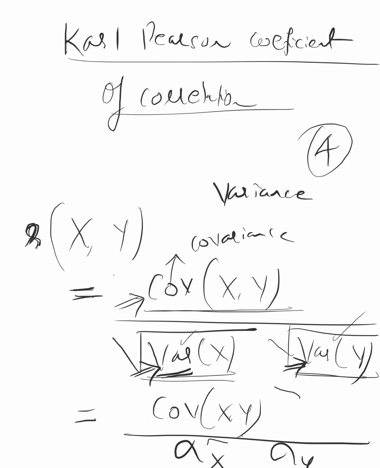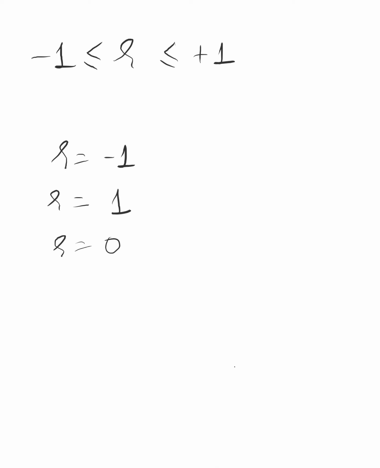All these things are there on page number 25.8 of your book. The R value is always greater than or equal to -1 and less than or equal to +1. If R is -1, it is a perfect negative correlation. If R is 1, it is a perfect positive correlation. If R is coming 0, there is no correlation.